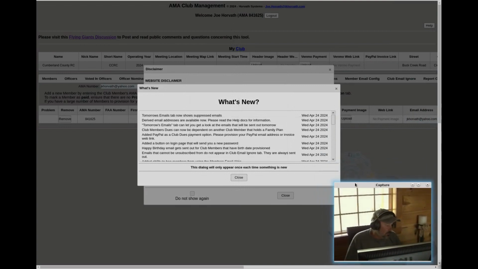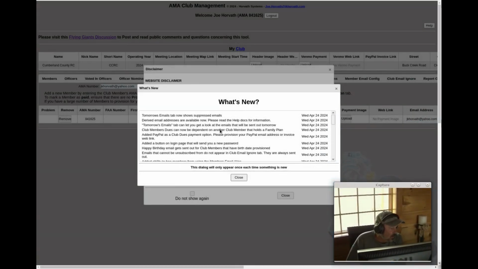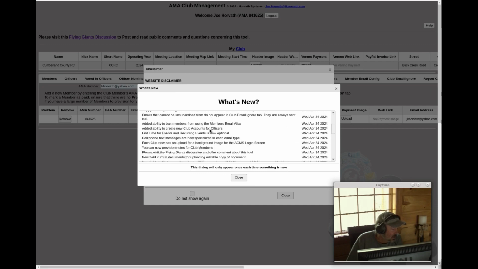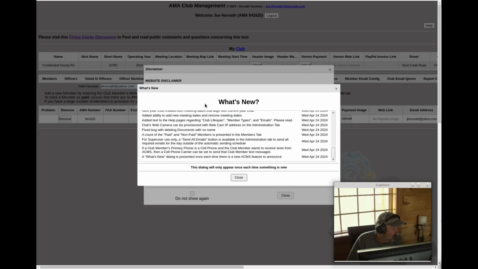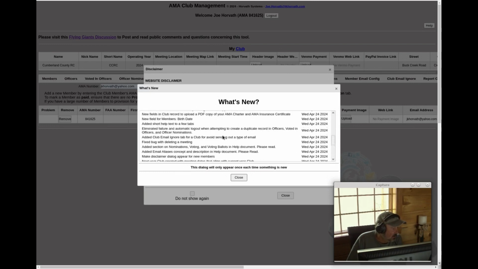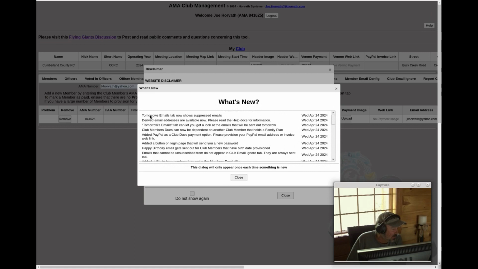Okay, when I first time log in, I'm going to get this what's new pop-up, which shows me if there's anything that I've done recently to the software. I notify the users of it through this what's new pop-up. This is just a list of things that I've done recently that I wanted to notify the users of. For example, the last thing that I've done, there's a tomorrow's email tab, and now it shows suppressed emails. I'll show you all that stuff.